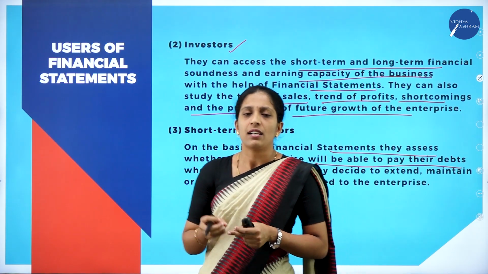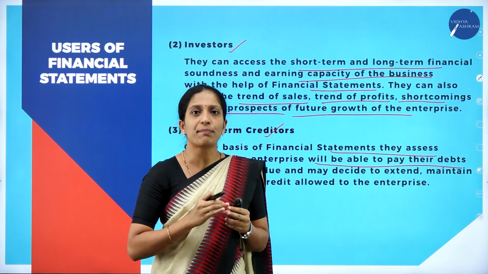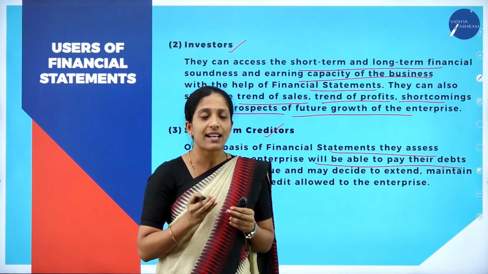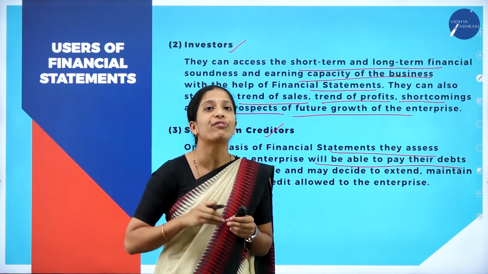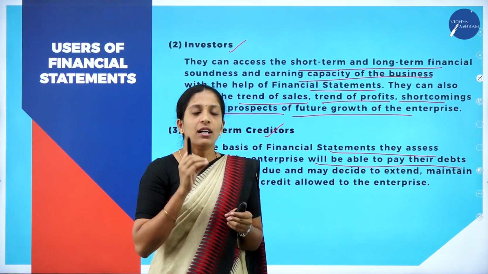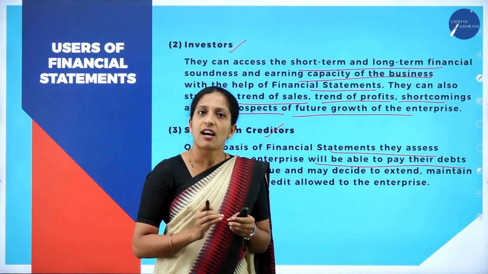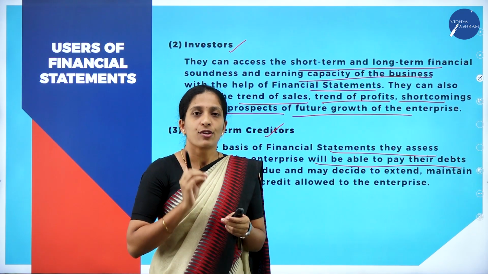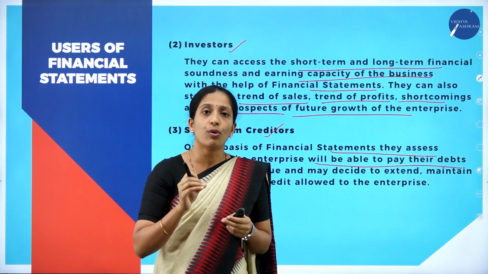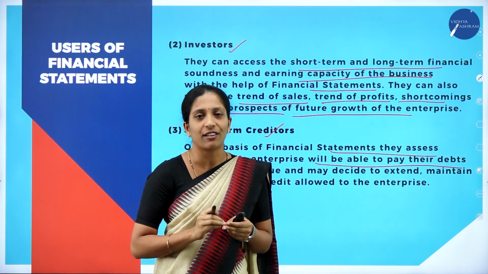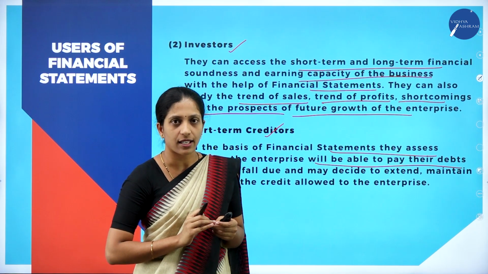Being a businessman, he will not have that much money, so a necessity comes where he has to borrow from outsiders. When he borrows from outsiders, creditors are created. A creditor is a person to whom the business owes money in the future. So they are all termed as creditors.